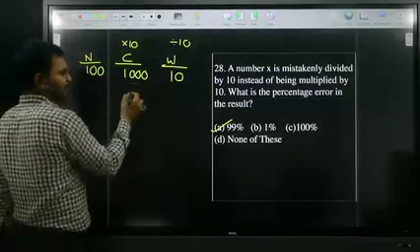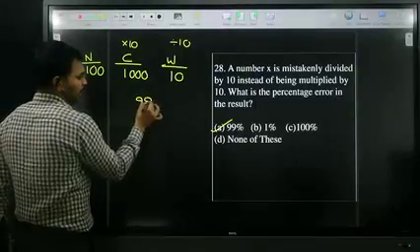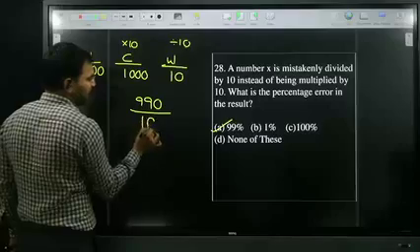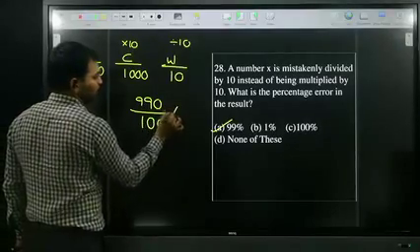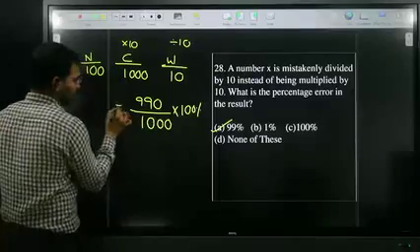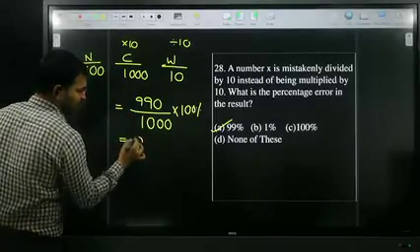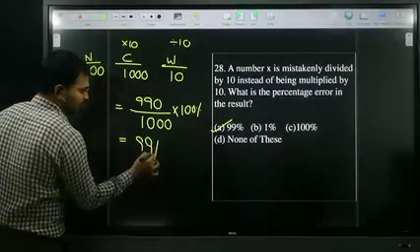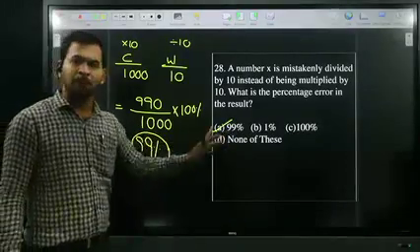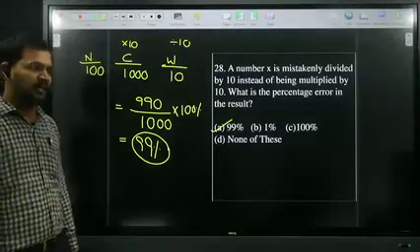The difference, the error, is 990. So 990 by the correct answer, 1000, into 100. Exactly three zeros get cancelled, so exactly 99% error is there. So option A is the right answer.